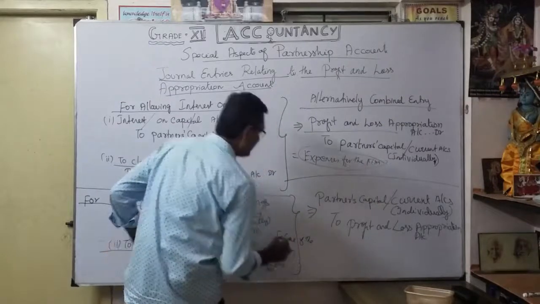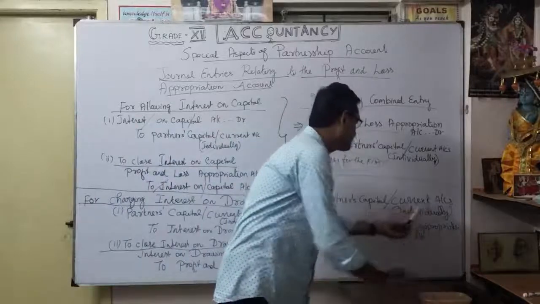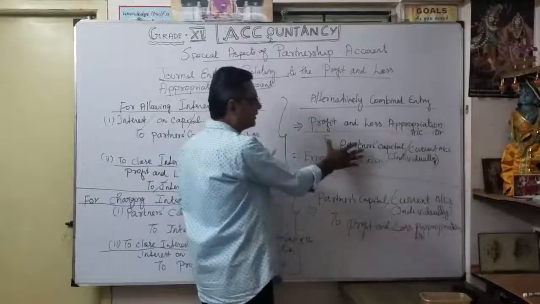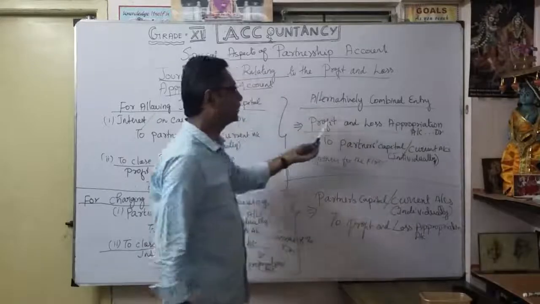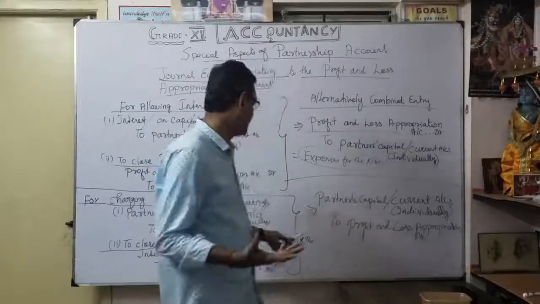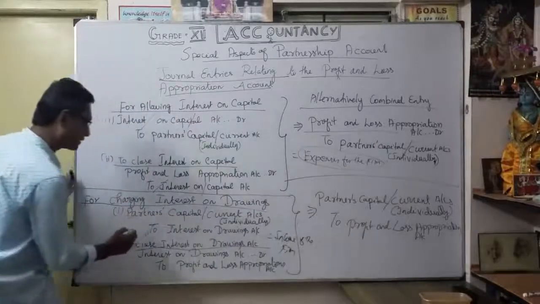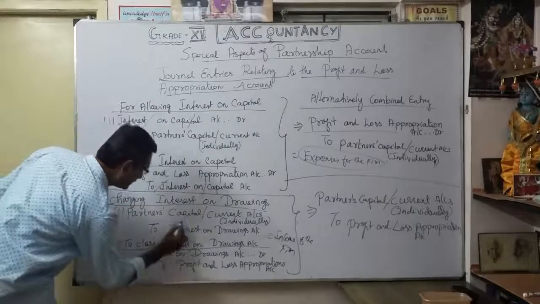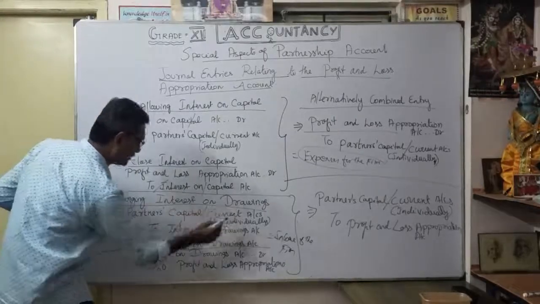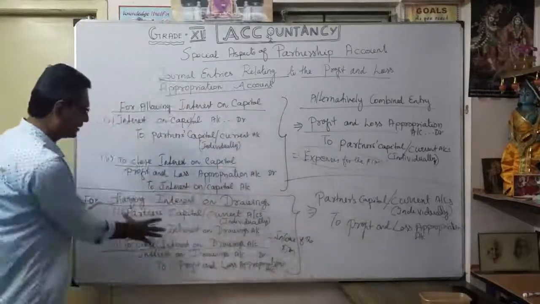See, alternatively, how the combined entry is in the same manner: partners' capital or current accounts individually debit to profit and loss appropriation account. The same entry, here reversing. You see, we are debiting profit and loss appropriation account in the earlier case; here we are crediting profit and loss appropriation account, because here it is income of the firm, interest on drawings. We are going to cancel interest on drawings: here credit, here debit. Finally, partners' capital or current account debit to profit and loss appropriation account. You understood? Ultimately, the net effect.